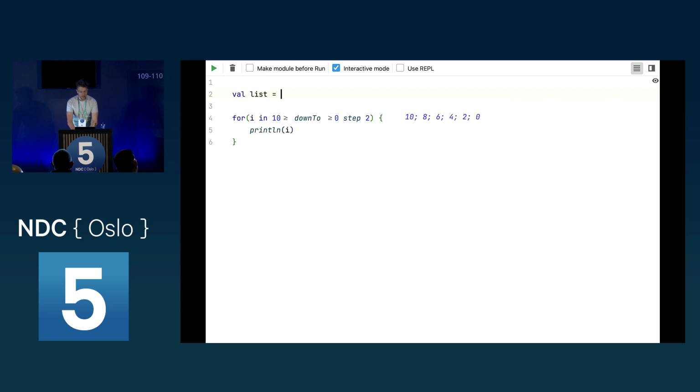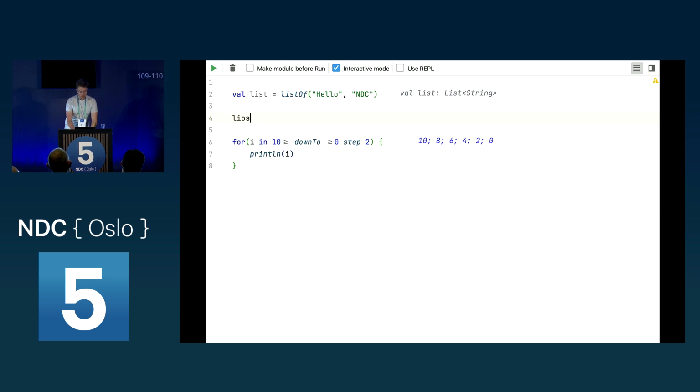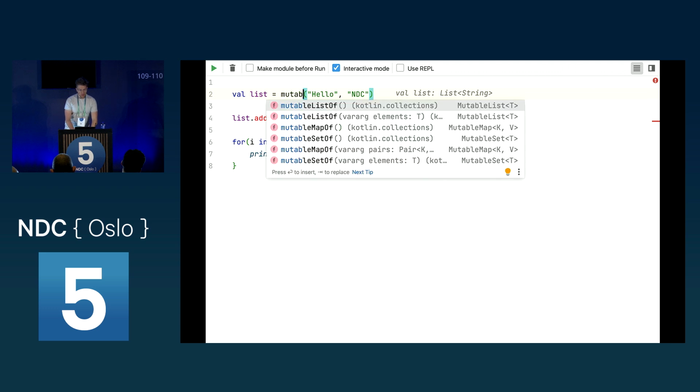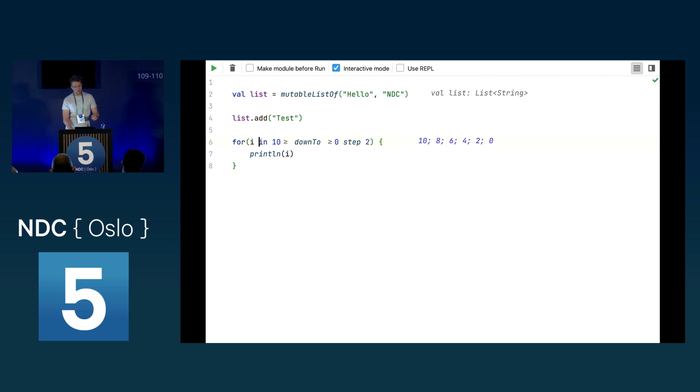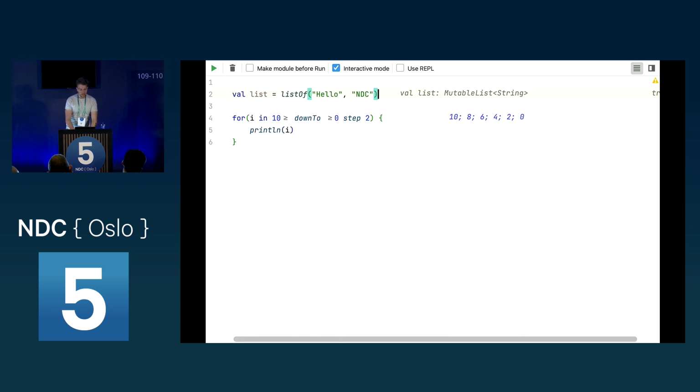But let's say we have a list here instead, and we have listOf, and we have hello and NDC here. Now, just a quick side note, lists and sets and also maps are all immutable by default in Kotlin. So if I would say here list.add, this will not compile because there is no add on this list interface. But I have to change this to mutableListOf to be able to add an element to a list or remove an element from a list, because Kotlin wants us, as already mentioned, to use immutable code whenever possible. But let's change this back to listOf, because we don't need to add something.